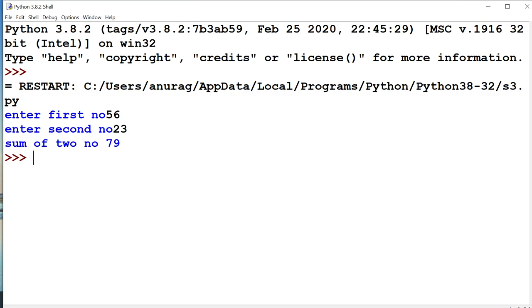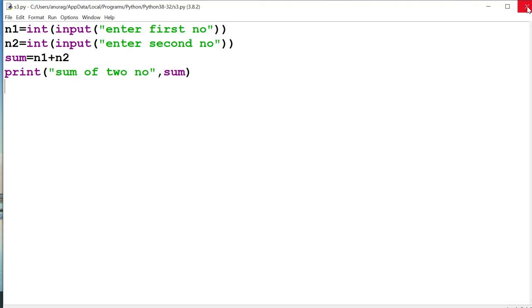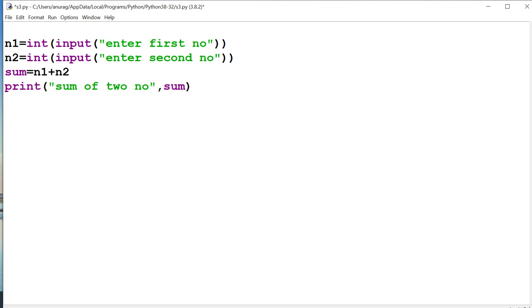So now again I want to perform the same operation on some other numbers, but there is no way to do it again. So there is an importance of functions in a program, because a function is a reusable component of a program, and when we define a function in a program, we can call it again and again to perform the same type of task. There is no need to write the statements again and again. So a function is going to save our effort, time and space.